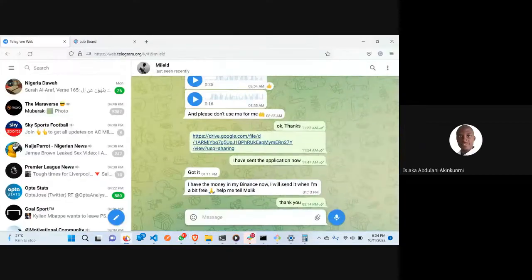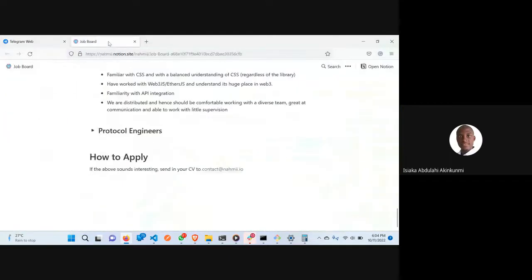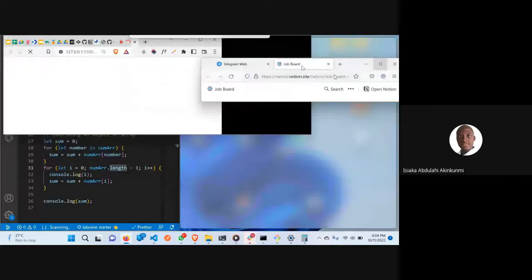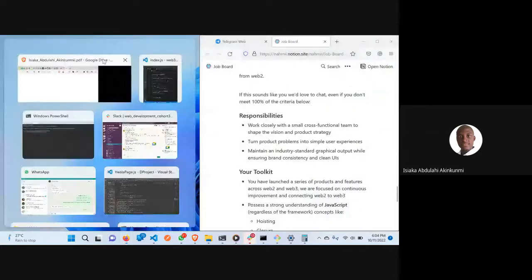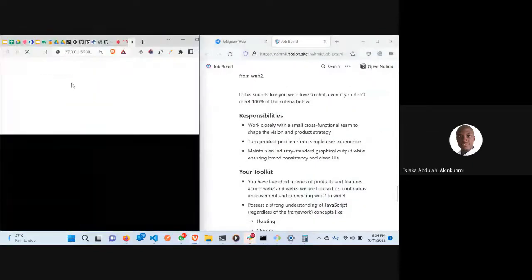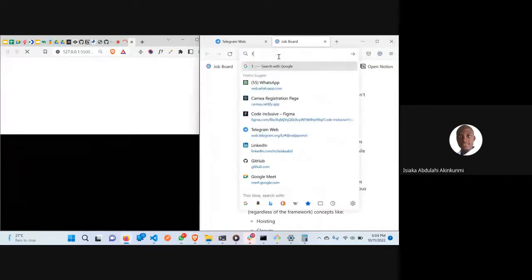Okay. Because this is my default browser, it still cannot work.